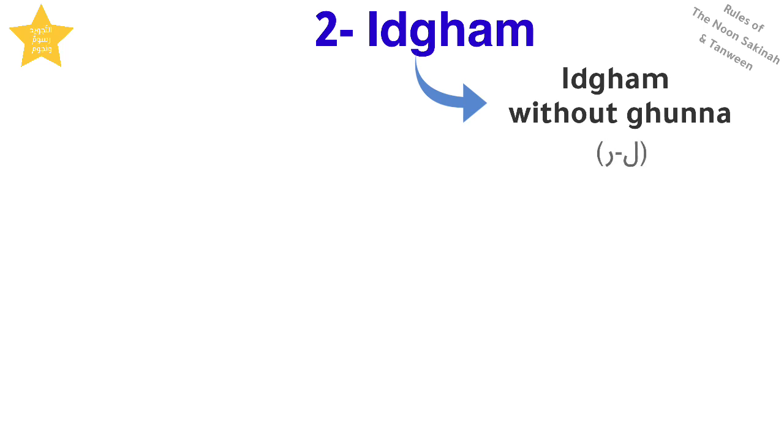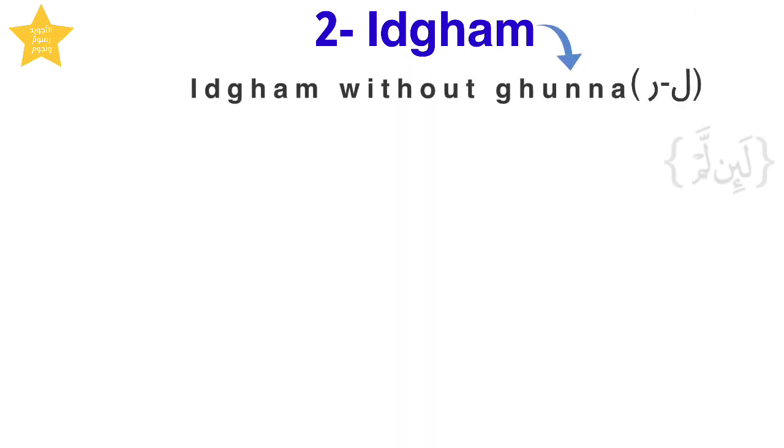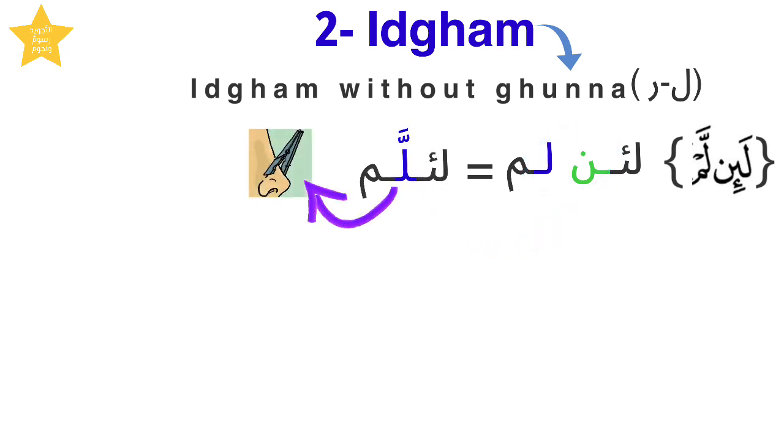Idgham can be divided into 2 types. Idgham without gunna, which has 2 letters, lam and ra, and Idgham with gunna, which has 4 letters, ya, noon, mim, and waw, combined in the word yanmu. There are many examples of Idgham without gunna in the Quran, such as كلا لئن لم. Here, we have a Noon Sakina followed by a letter of Idgham. We combine the Noon Sakina with the Idgham letter to create a single letter with a shadda similar to the second letter. لئن لم. Notice that there is no gunna in this Idgham because the letter lam is one of the letters of Idgham without gunna.